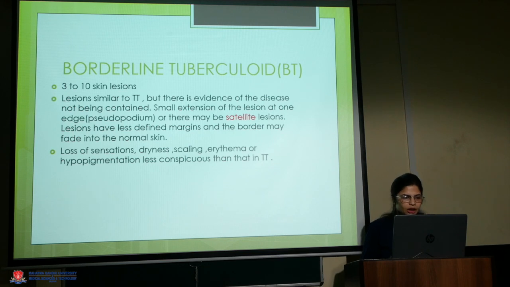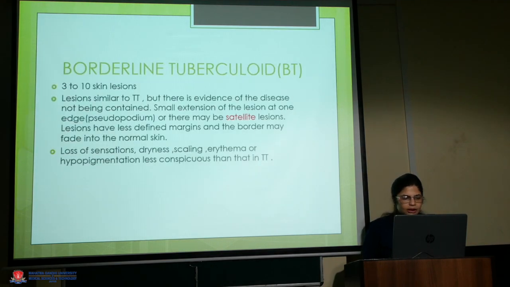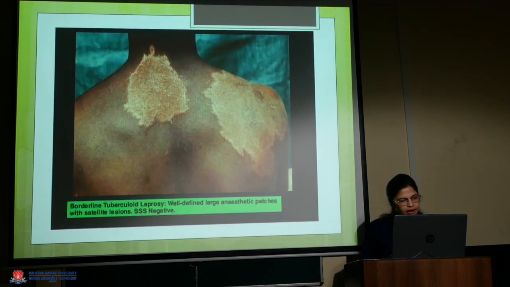Now BT, the number of lesions are 3 to 10. The lesion is similar to TT, but there is evidence of the disease not being contained, and there is presence of small satellite lesions. Here we can see some satellite lesions present. There is loss of sensation, dryness, scaling, erythema or hypopigmentation. So these are the satellite lesions.